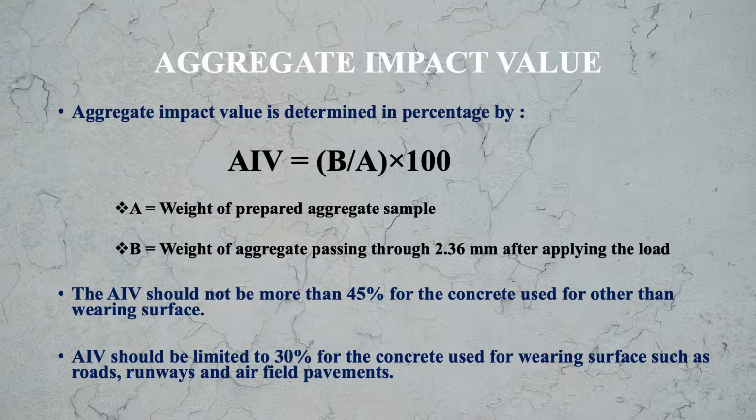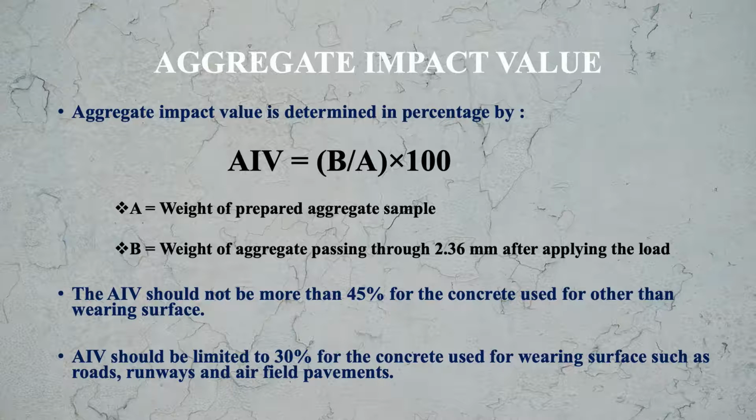Now aggregate impact value can be calculated as AIV equals B by A into 100, where A is the weight of the prepared aggregate sample and B is the weight of aggregate passing through 2.36 mm after applying the load. This way you can calculate the aggregate impact value of the aggregate.